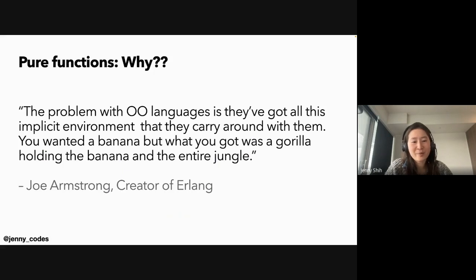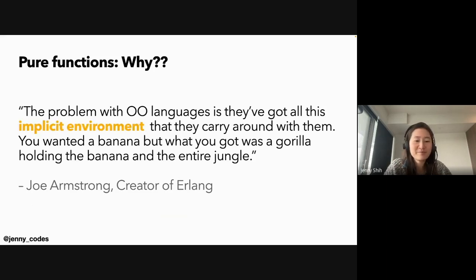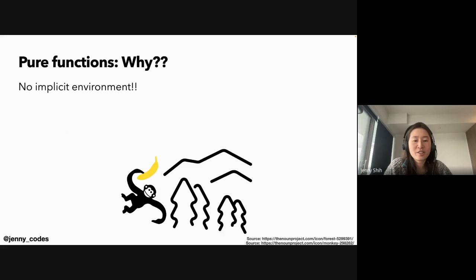As to why, I will read this quote. "The problem with OO languages is they've got all this implicit environment that they carry around with them. You wanted a banana, but what you got was a gorilla holding the banana and the entire jungle." And this quote is by Joe Armstrong, creator of Erlang, a functional programming language. I will highlight the words implicit environment here. I think the analogy captures the essence of why pure function is a good thing.